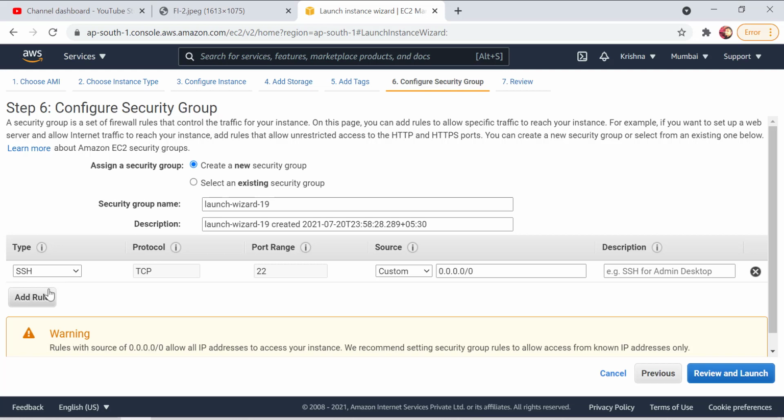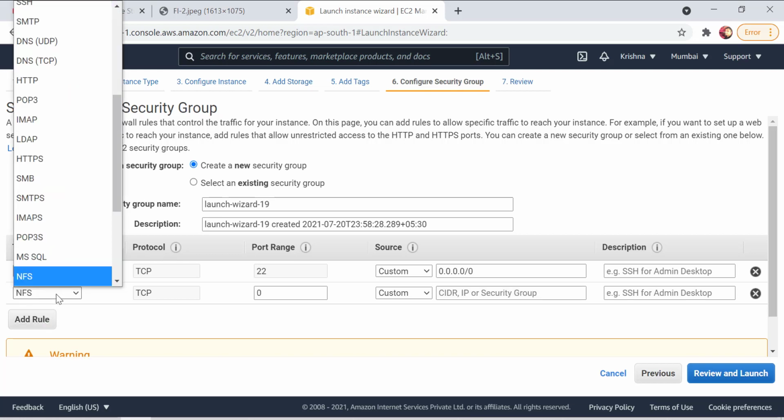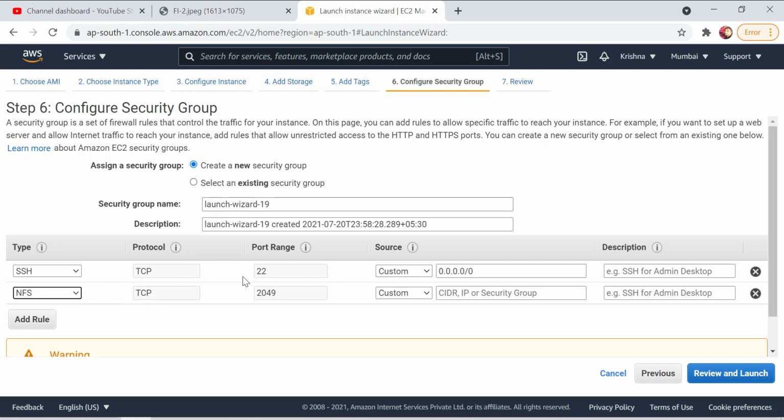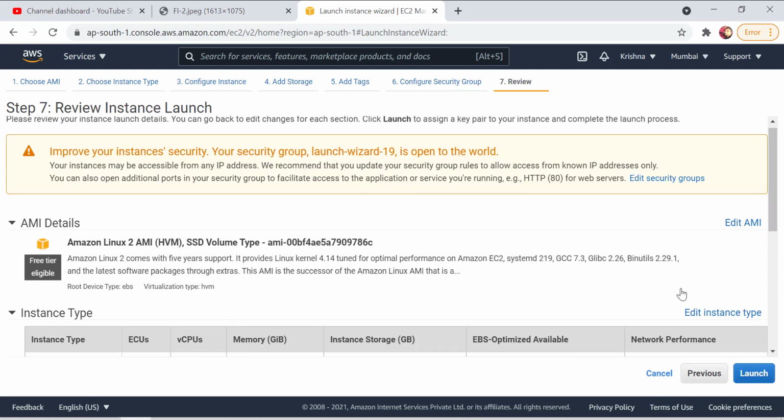I am approving SSH, and I also have to use NFS, which is network file system. I have to approve that traffic as well, and it can come from anywhere, because I have to approve network file system, which is used by EFS, in the configuration of the security group. If by mistake you forget to do it, you won't be able to attach your EFS to your EC2 machine, so this step is very, very important. Now you can review and launch.